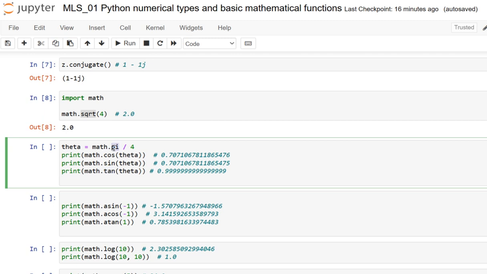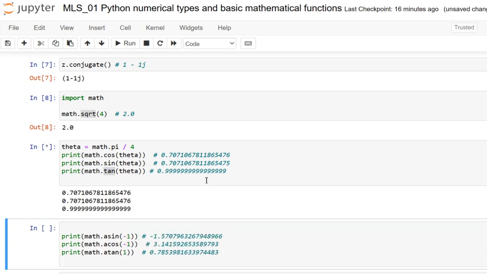Here I have used the pi constant, which holds the value of pi, approximately 3.1416. Let me use this theta value as math.pi by 4 and apply it to cos theta, sin theta and tan theta. I have already given the exact value, so let me execute it.